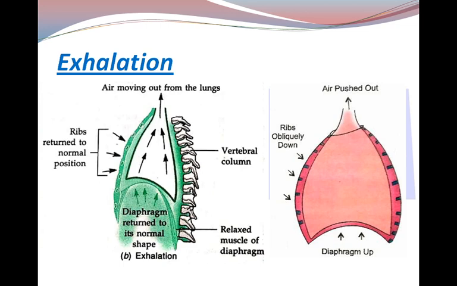This time, the volume of the thoracic cavity decreases and the alveoli, which are filled with air, now have more air pressure than the outside air. And now the reverse takes place. The air rich in carbon dioxide, from the blood, carbon dioxide is moved into the alveolar air and then carbon dioxide is removed out through the reverse process.